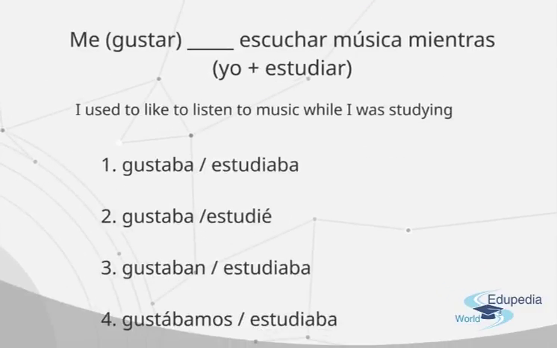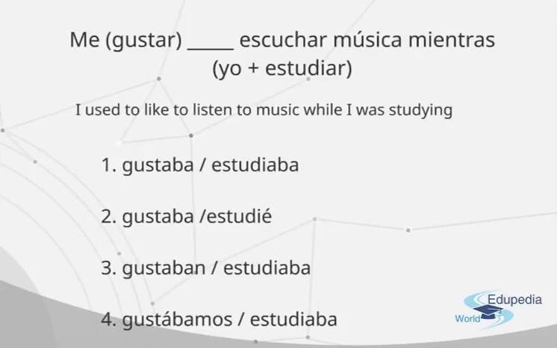Okay, now it gets more difficult. Two verbs to conjugate in the imperfect tense. Why? Because there were two different things that we used to do in the past. So, me gustar, that's the verb we have to conjugate in imperfect. Escuchar música mientras yo plus estudiar, a verb that we have to conjugate in imperfect. What we're trying to say, I used to like to listen to music while I was studying.